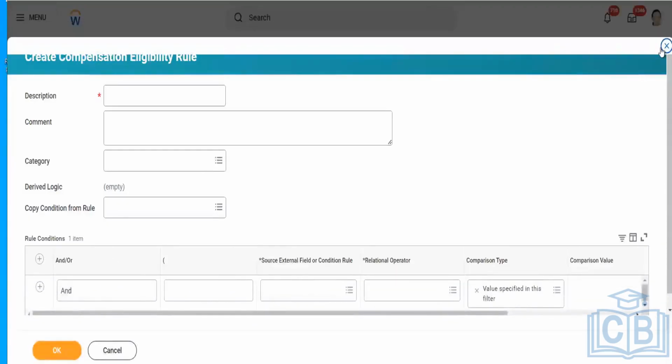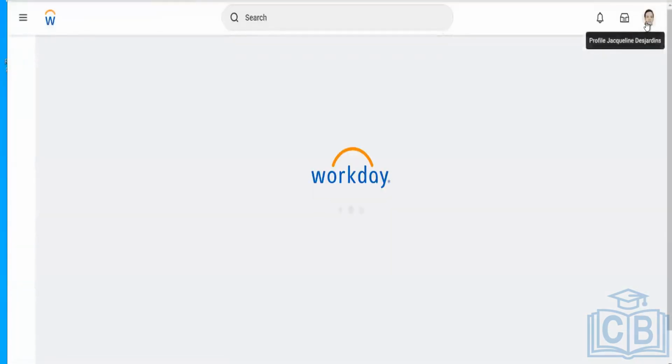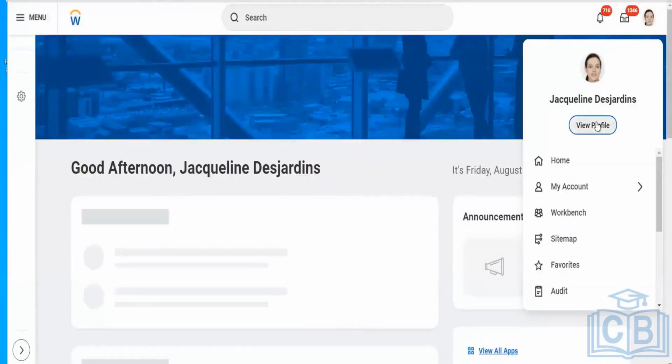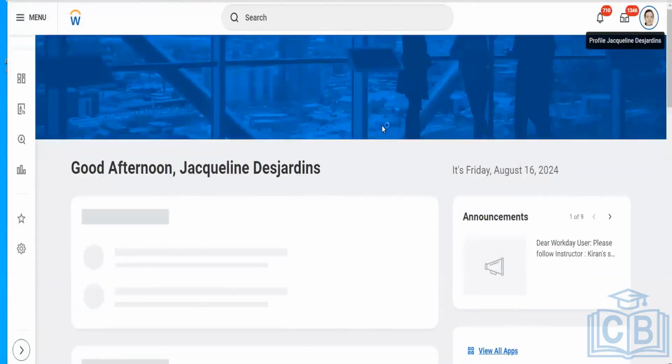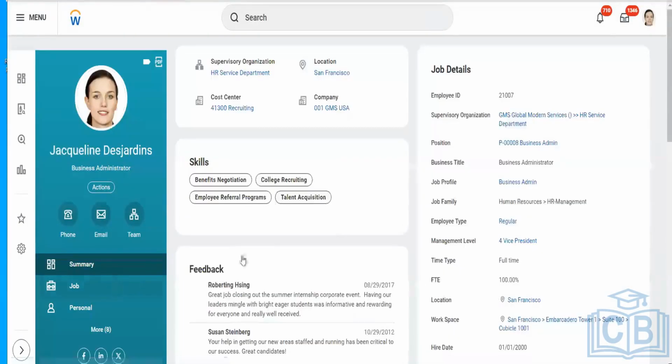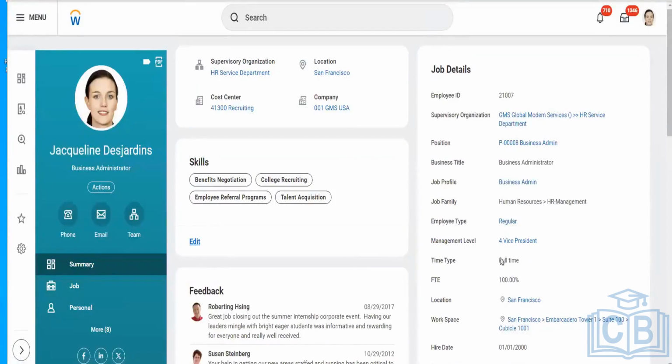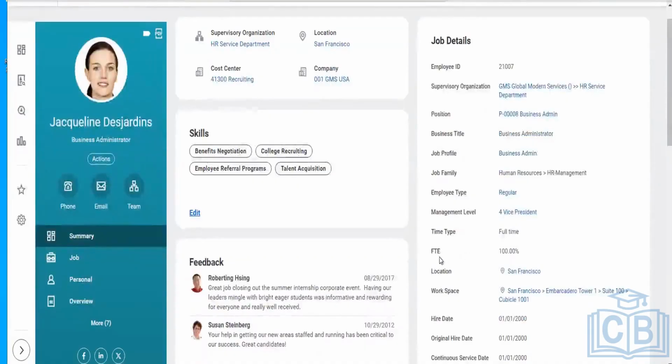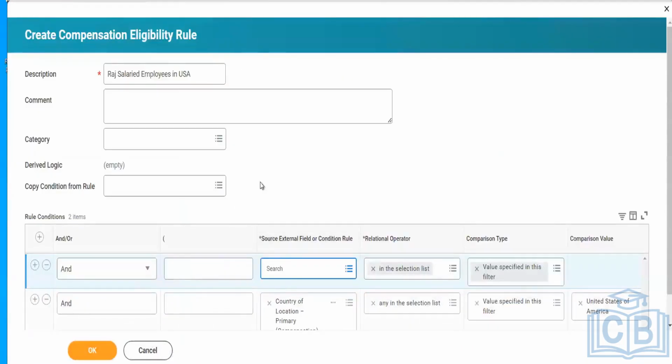Let me open this worker. We can use this employee type. There are different fields that we can use from here, or FTE percentage we can use. There are different criteria that we can use, and we can add on here and use the check.